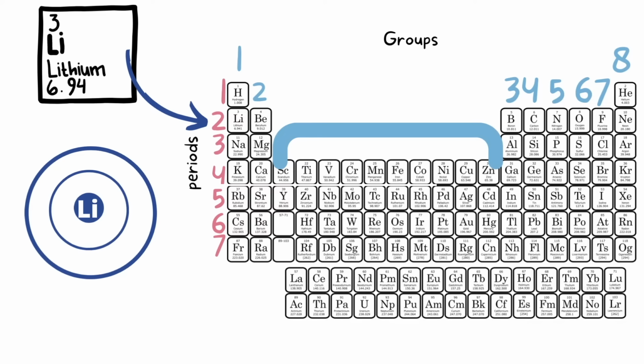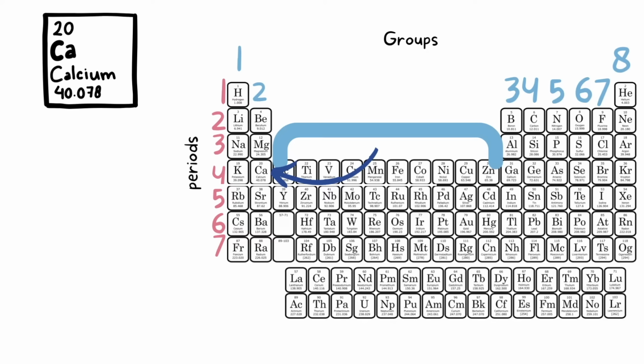How do we know how many electrons lithium has? We know this because the atomic number is 3. And since the number of electrons is equal to that, we are going to fill this atom with 3 electrons. 2 in the first shell and 1 in the valence shell, or the last shell. So next, let's look at calcium.